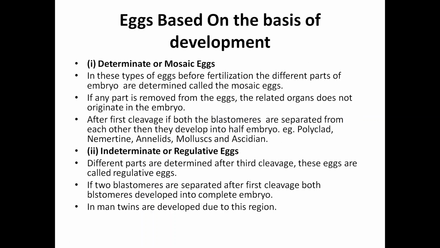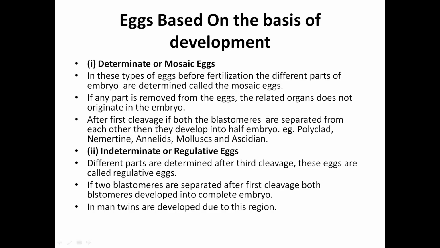Eggs on the basis of development. Determinate and indeterminate. There are two types. Determinate or mosaic eggs. In these types of eggs, before fertilization, the different parts of the embryo are determined, so they are called mosaic eggs. If any part is removed from the egg, the related organs do not originate in the embryo. That is why determinate means these eggs, before fertilization itself, which part will develop into which future part has been determined already. So if you remove any part, that related organ will not be present in the developed embryo.